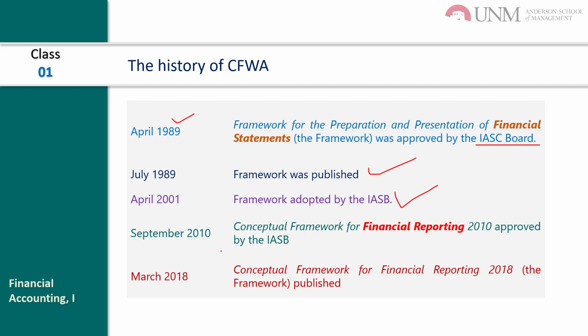So we know many things have changed. And then after 2002, the IASB and FASB started their convergence project. From that, they developed a new conceptual framework, and the name was the Conceptual Framework for Financial Reporting. You can see that this is for financial reporting, but this one was financial statements. Okay, so there are some differences, and it was approved by the IASB in 2010. And in 2018, the Conceptual Framework for Financial Reporting was published.